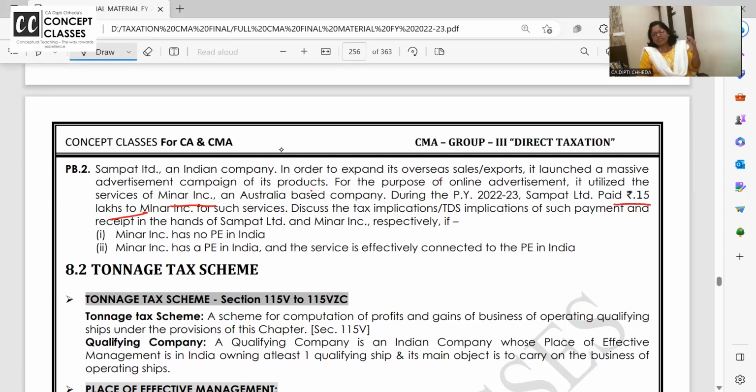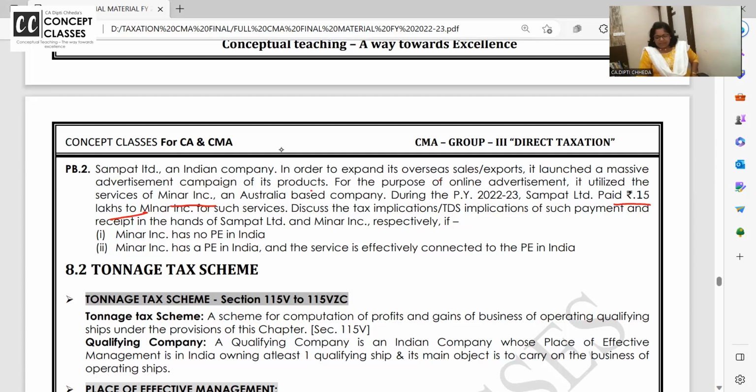We want government to allow it as advertisement expense. Discuss the tax implications, TDS implications of such payment and the receipt in the hands of Sampath Limited and Minar respectively. दोनों के केस में आपका क्या क्या टैक्स आएगा?